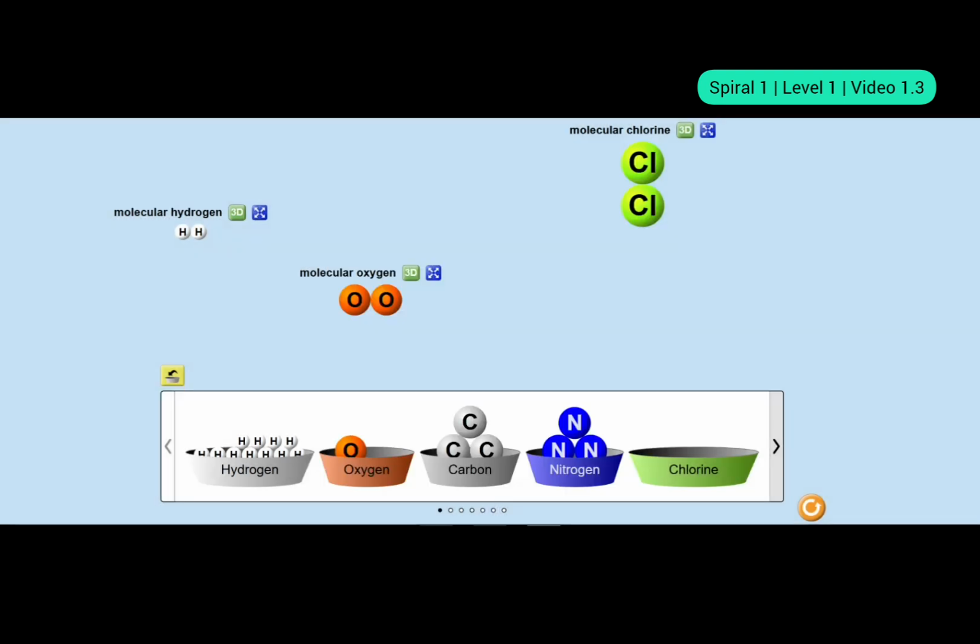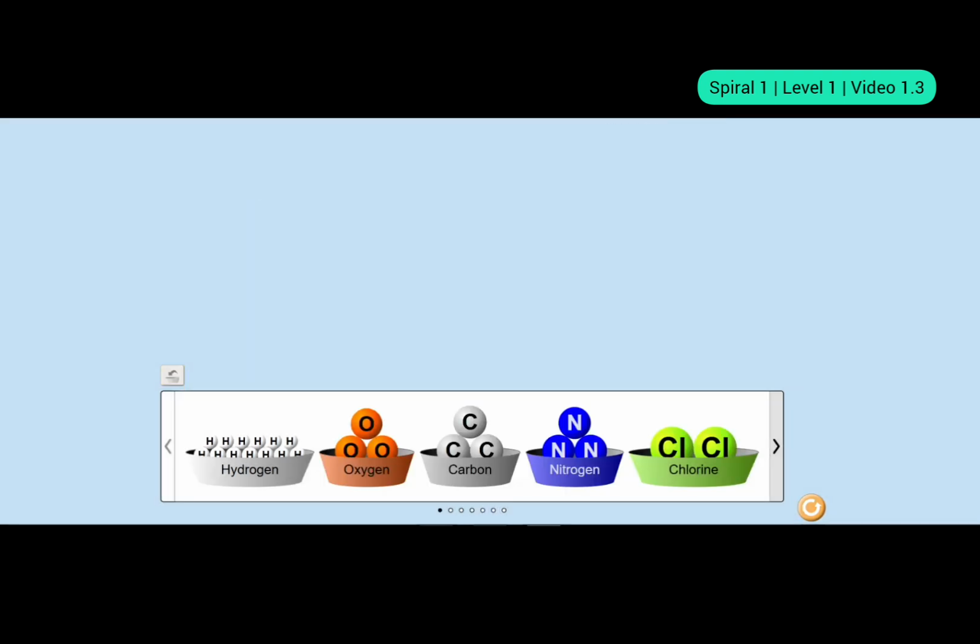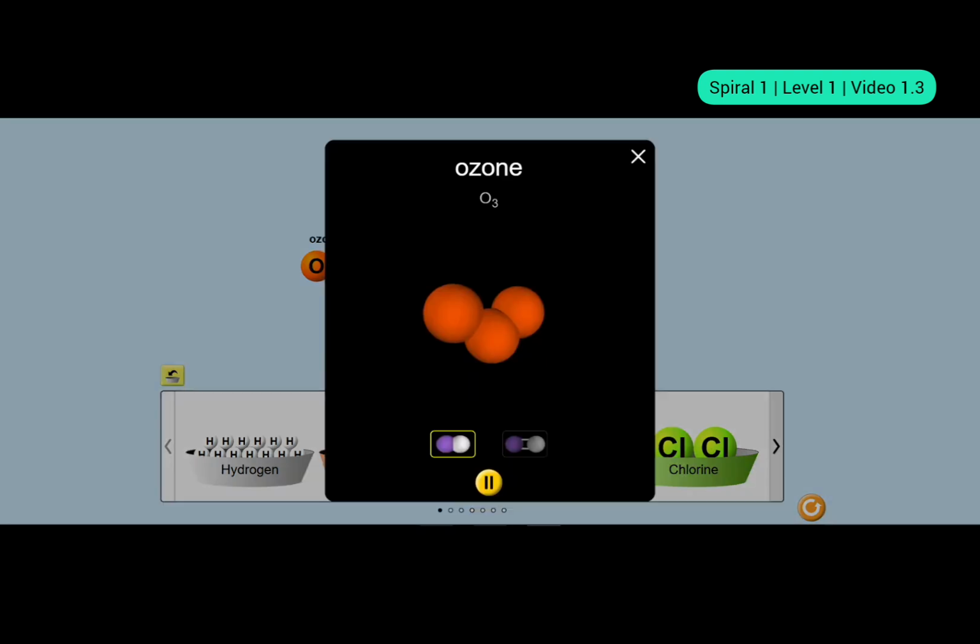Now let's see an example of a triatomic molecule. I'll show you one example. This is a very interesting compound known as ozone. You would have learned about ozone when you discussed global warming. So this is what ozone is: a group of three oxygen atoms held together by chemical bonds. Let's see how they look in three dimensions. Interesting, right?